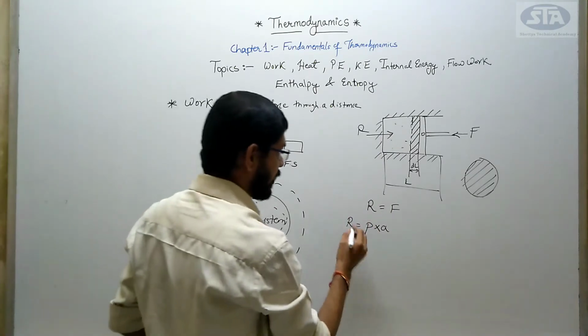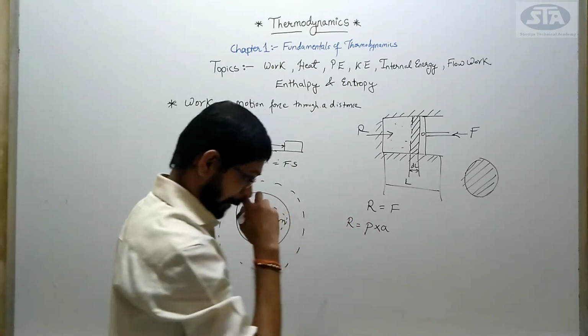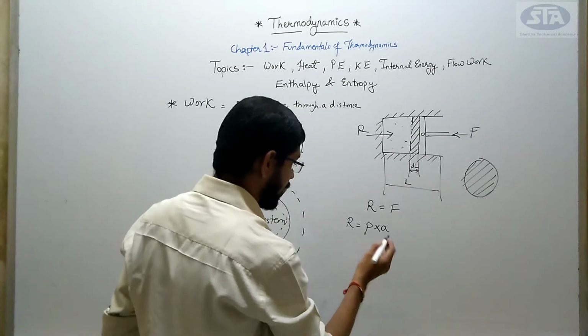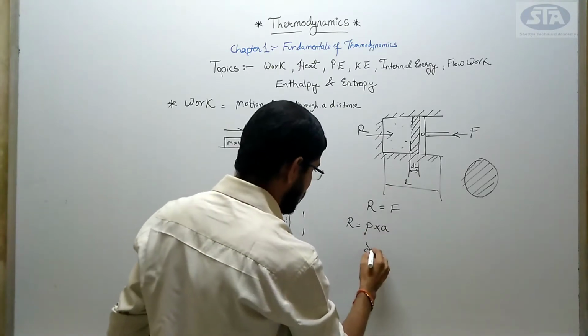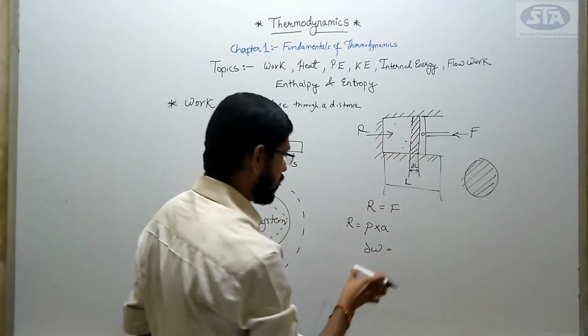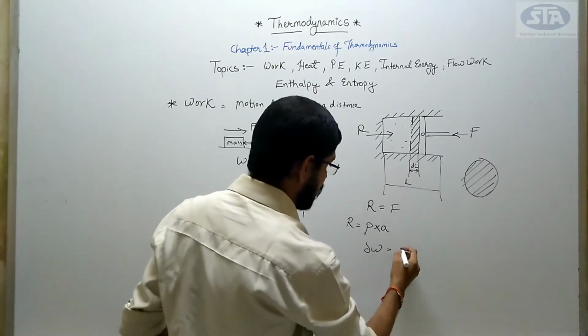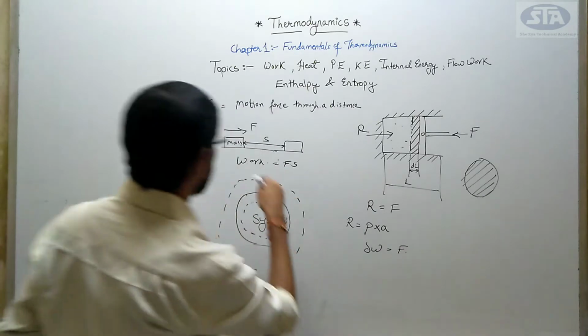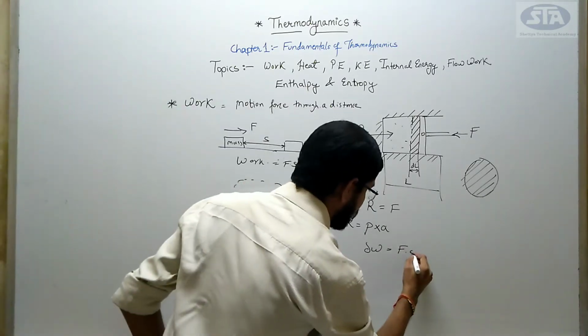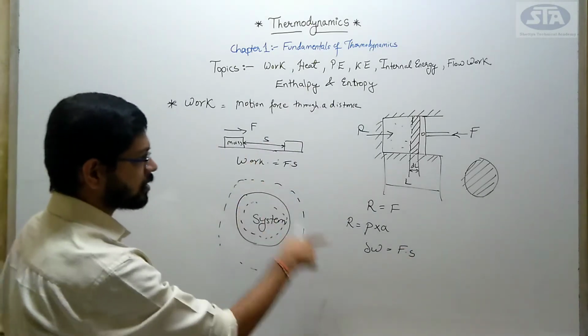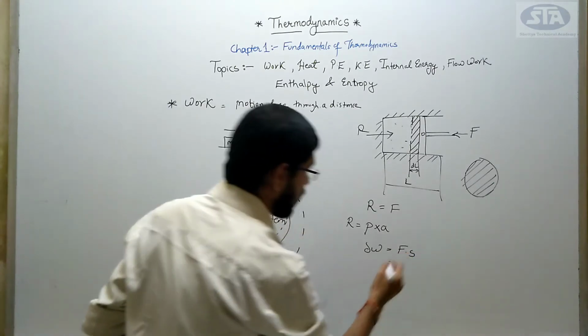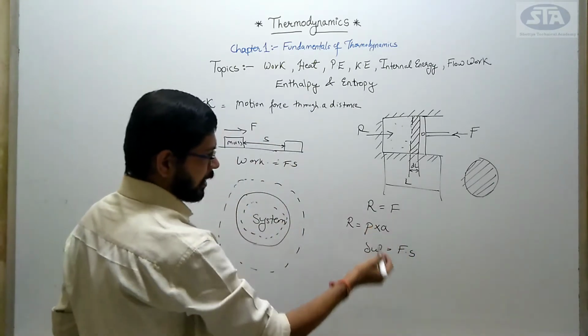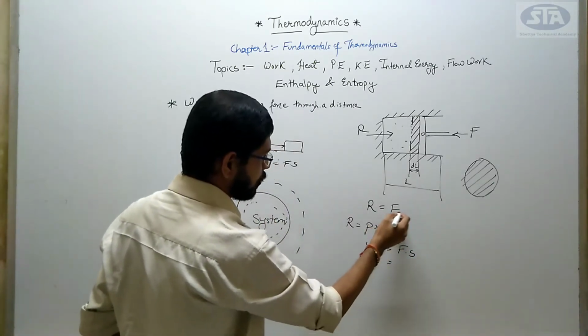This would be my reacting force. So we can write work done, dW, just for a small part. Work done is equal to force into displacement. I'm just taking this from here.